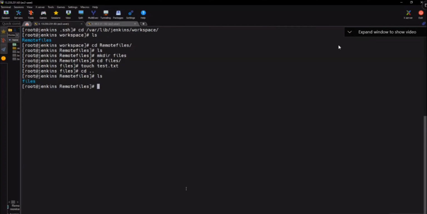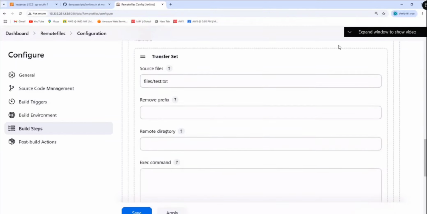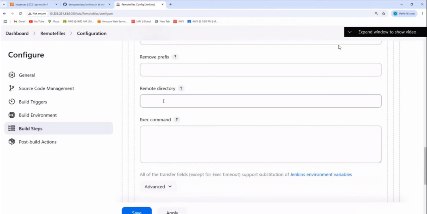Okay, fine. So now what do I do here? In the source files, what is the directory that I need to move? Files. Inside this, you can put star, that means all files, or I can put test.txt. Your wish. You can put all the files also, you can put only a particular file. And also here, remove prefix if you want to remove something. And then in which remote directory will it get created? It will create in our home directory automatically by default.